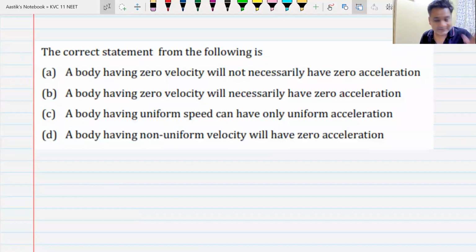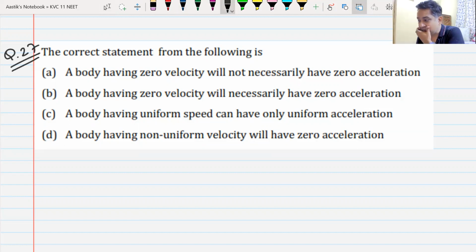This is question number 27 from your sheet. I think we have done this. Let us just remember, these are the type of questions that are most likely to come in your NEET exam. I hope you have that sheet with you. The correct statement from the following is: a body having zero velocity will not necessarily have zero acceleration; a body having zero velocity will necessarily have zero acceleration; a body having uniform speed can have only uniform acceleration; a body having non-uniform velocity will have zero acceleration.